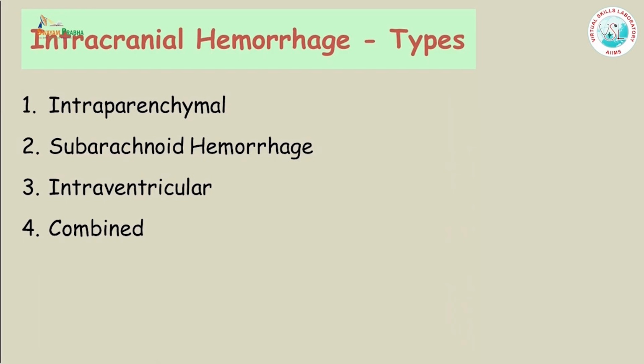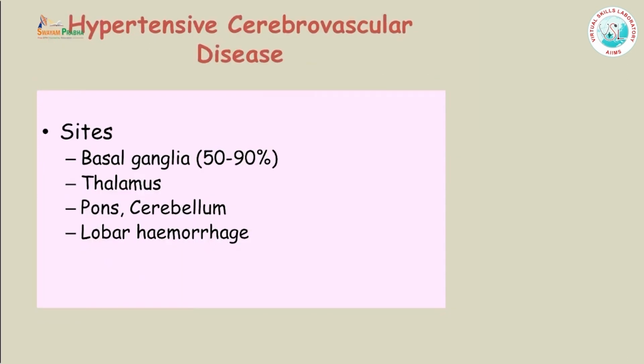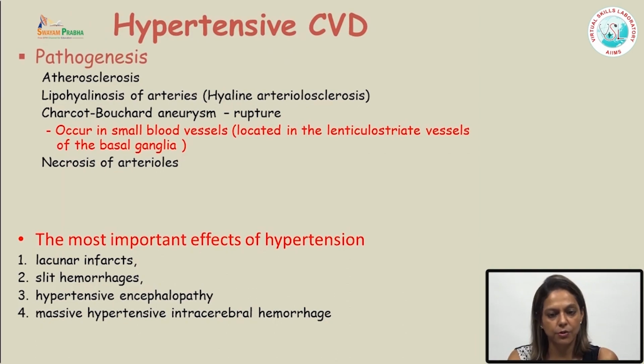Now coming on to intracranial hemorrhage, which can be in the intraparenchymal region, in the subarachnoid region, in the intraventricular region, or it could be a combination of these. When I talk about intraparenchymal hemorrhage, the most important cause is hypertension, and the pathology of hypertension is very distinct from other ischemic injuries to the brain. The sites in which cerebrovascular disease occurs in hypertensive patients include basal ganglia, thalamus, pons, cerebellum, and very rarely you can see lobar hemorrhages also.